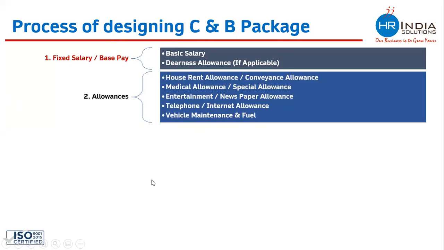Whenever you are picking up any allowance for an employee, whenever you are choosing an allowance for an employee, always check the tax applicability of that allowance, right? Always opt for those allowances which are either partially or fully tax exempted, right? So once you have decided the fixed salary and the allowances, it means that you have decided the gross pay of the employee, right? The gross pay includes the base pay and allowances. The combination of base pay and allowances gives us the gross pay.